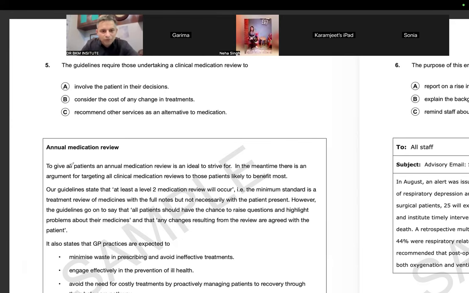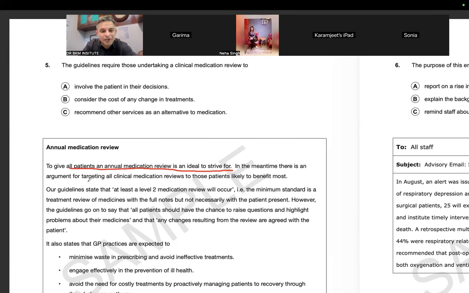To give all the patients an annual medication review is an ideal to strive for. Oh, to give all. Now understand this line. Otherwise, this line does not have the answer, but again, it improves my understanding. To give all the patients an annual medication review is an ideal, meaning a perfect thing, to strive for, meaning to work for. Strive also means struggle, but yes, to work for that. If we try to take all the patients, it is a great thing, it is a perfect thing.